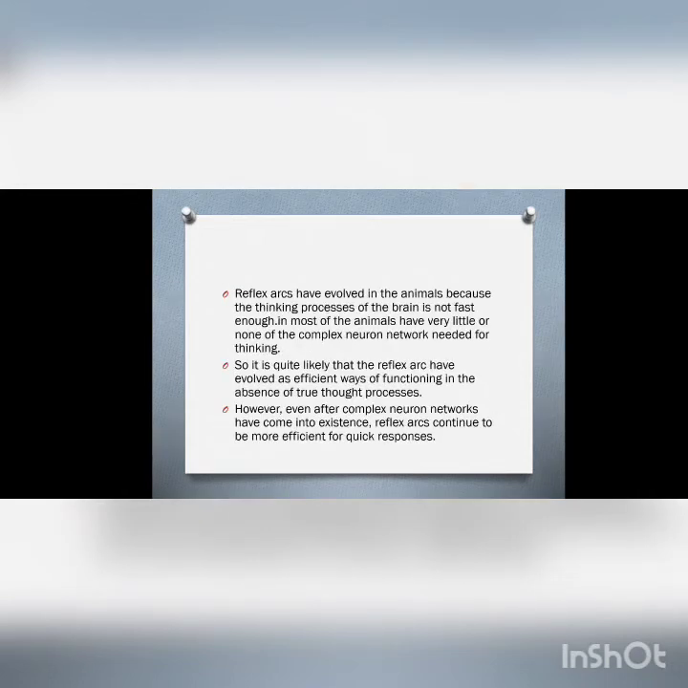Reflex arcs have evolved in animals because thinking processes of the brain is not fast enough in most of the animals.